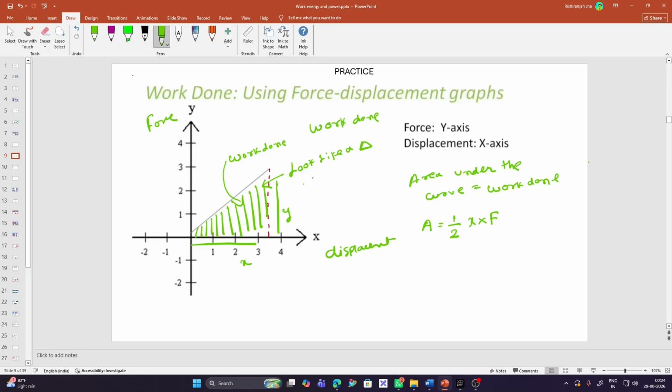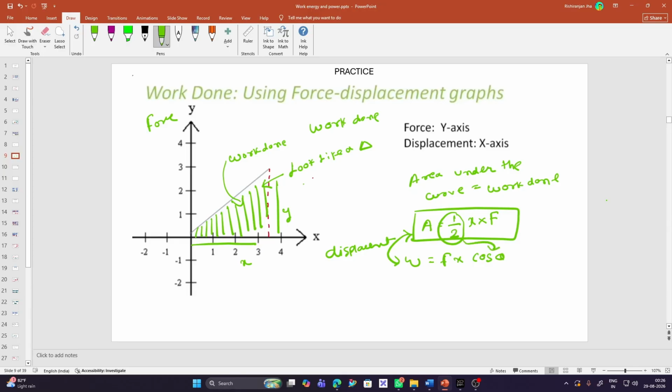We know that area is equal to half times base times height. The base is the displacement and the height is the force, and this is the magic. Now we know that work is equal to F x cos theta. We can see there is a similarity. Work is equal to F x cos theta, where theta is the angle between the force and the displacement. You can see similarities here. Now you must be confused about why this half. This half corresponds to this cos theta.